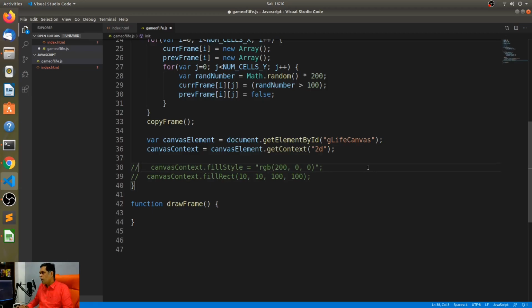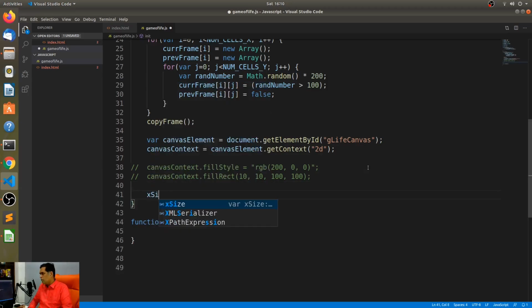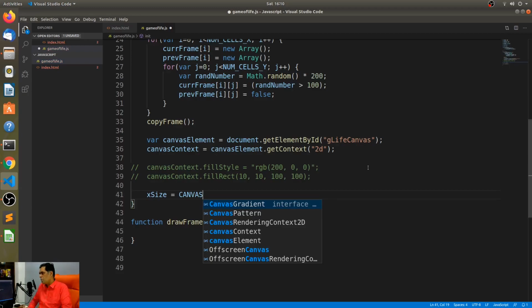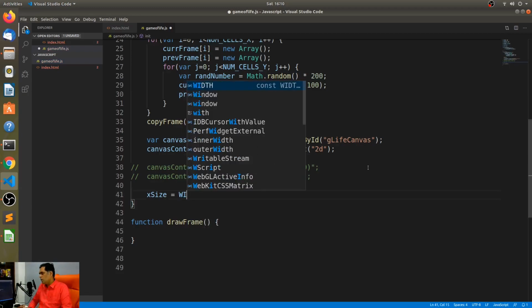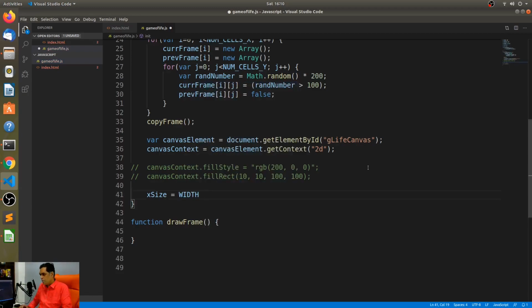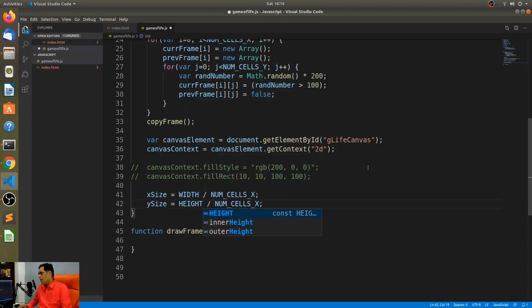So that will be the canvas width divided by the num cells x, and y size would be the height divided by this one. So now we have the x size and the y size.